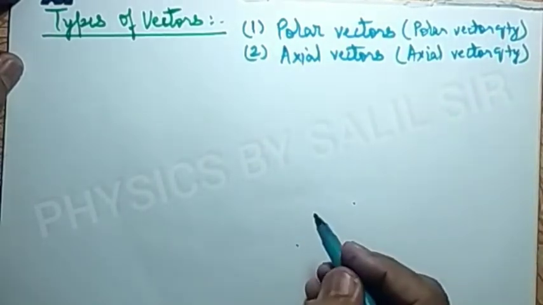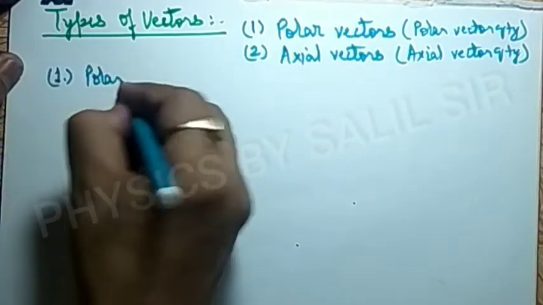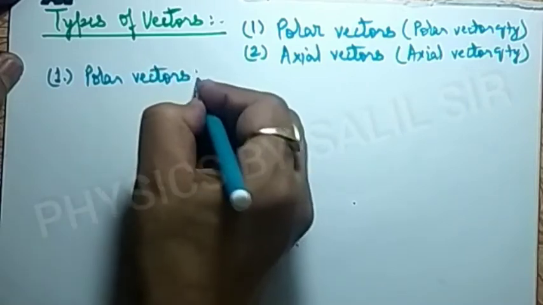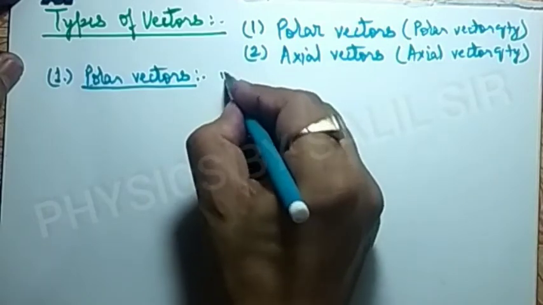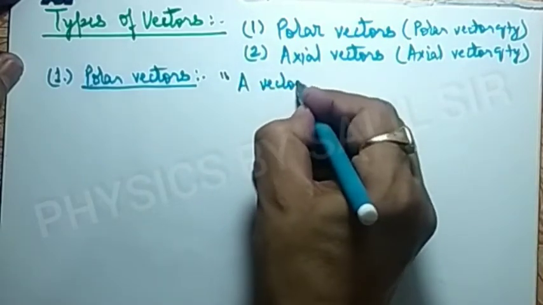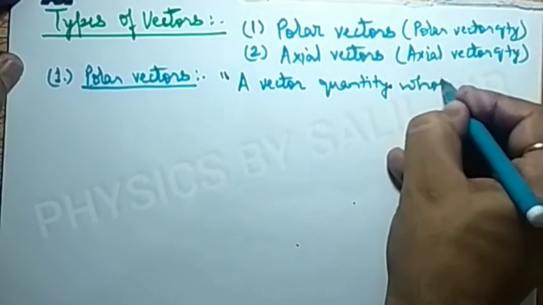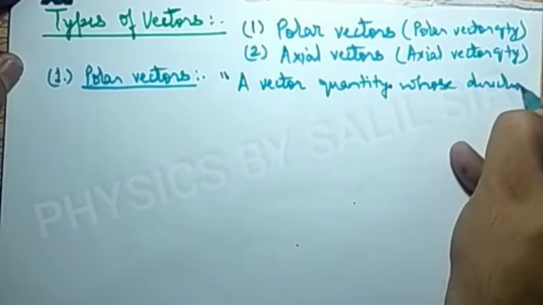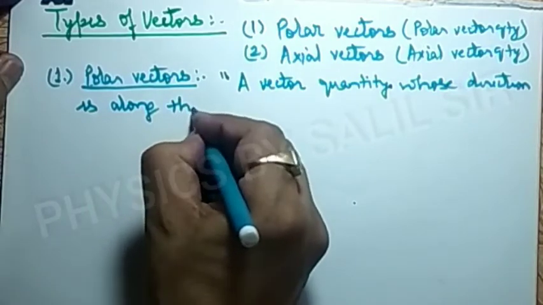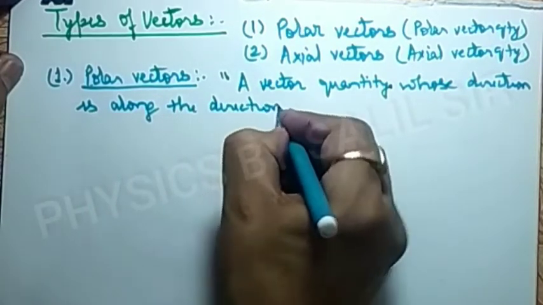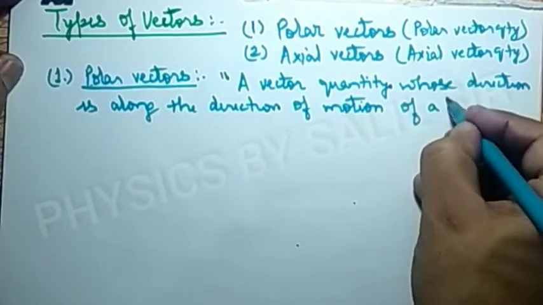So what is the major difference between these two? We will discuss here. First one is polar vector. What are polar vectors? We can define polar vector as a vector quantity whose direction is along the direction of motion of a body.